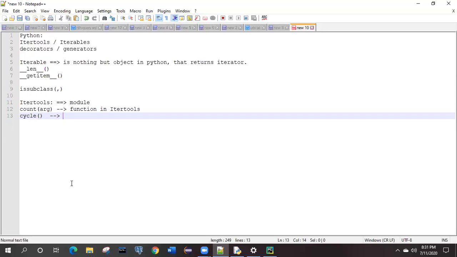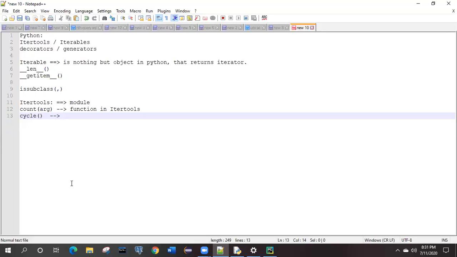So how will it work? If you call the cycle method, it will start from the beginning and run infinitely, until you stop it. Cycle means that you will not provide any kind of termination. Directly from the beginning, it will start and it will be infinite, until you press a key on your keyboard, it will continue running.